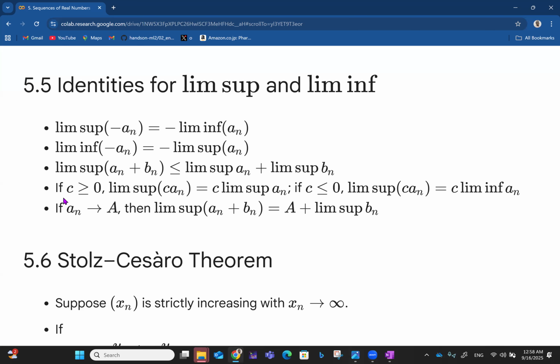So if C is greater than or equal to 0, the limit of sup c·a_n is equal to C times the limit of sup a_n. If C is less than or equal to 0, the limit of sup c·a_n will be C times the limit of infimum a_n. Those are some very nice identities to think about. If a_n approaches A, then the limit of the supremum of a_n plus b_n is A plus the limit of supremum b_n. That's if a_n approaches A, and we don't know what b_n is approaching.